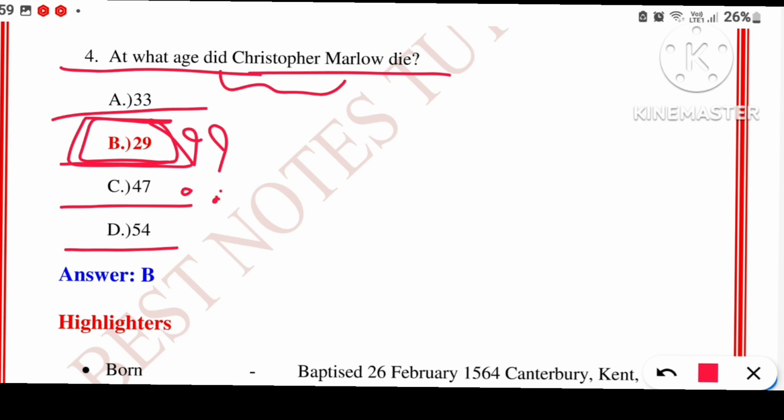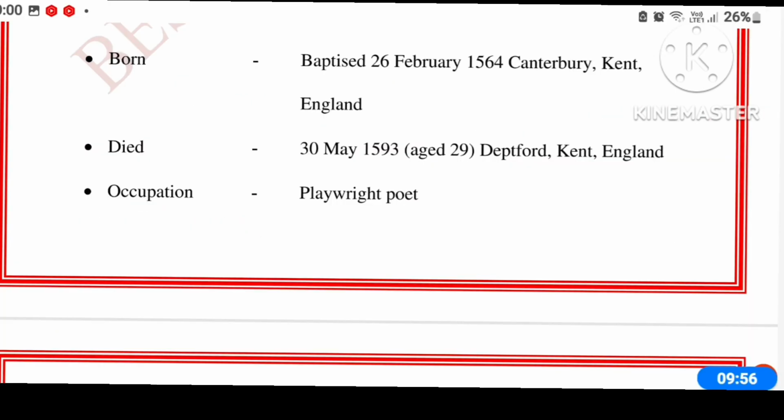During that period there used to be a lot of war between countries, and because of lack of sanitation, because of lack of hospitals, people used to die, and normal people also used to get affected. That is why most writers died at a very early age, be it Browning, be it Christopher Marlowe, be it John Keats, whomever you take, there are hardly anyone who died after being old. One of the reasons was this.